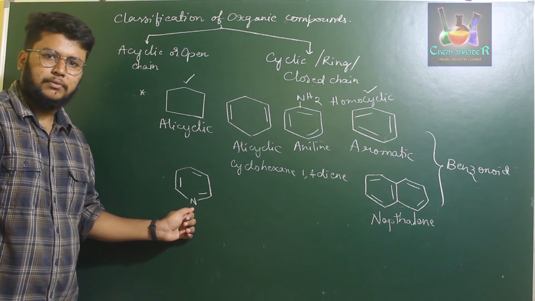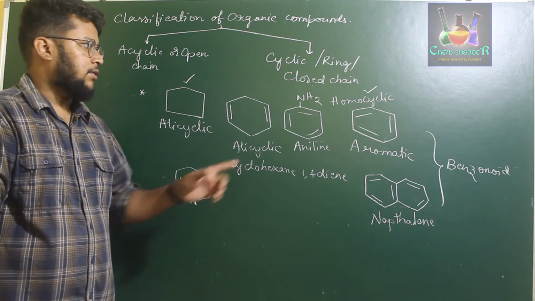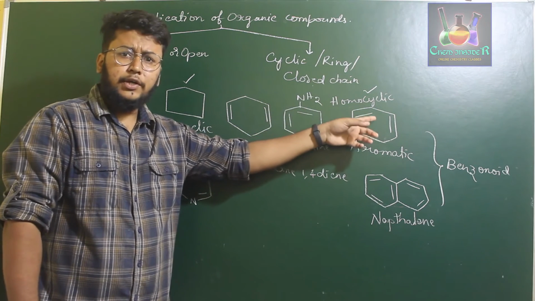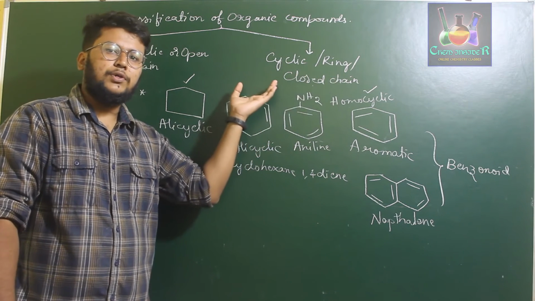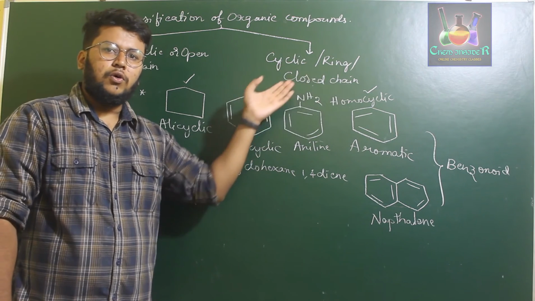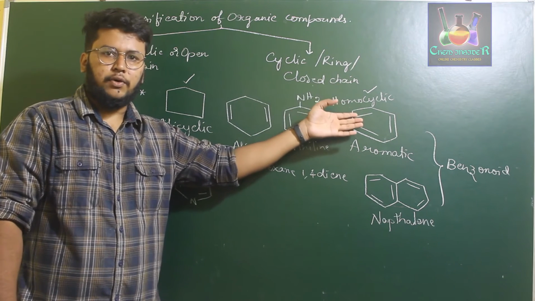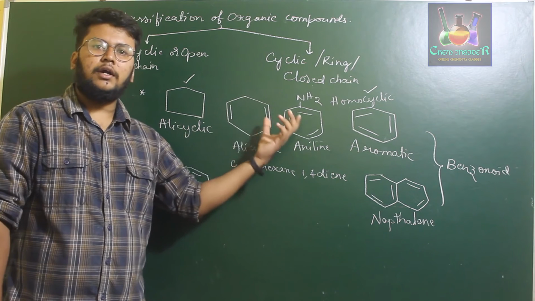a heteroatom. Okay, so when we were discussing the classification, we discussed that cyclic compounds are classified into two: homocyclic and heterocyclic. Homocyclic just contain carbon, heterocyclic contain a heteroatom. Now further we compare alicyclic and aromatic.